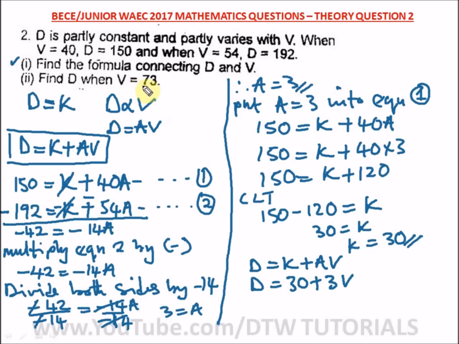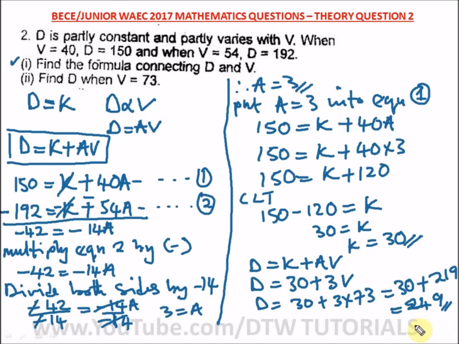So the question says find d when v is equal to 73. All you need to do is put the value of 73 into this equation. So we have d is equal to 30 plus 3 times 73. When you punch it in your calculator, you're going to get 219. And 30 plus 219 is equal to 249. So this is our answer.